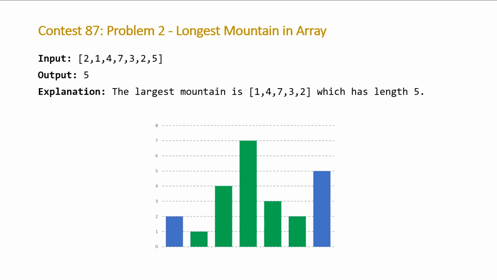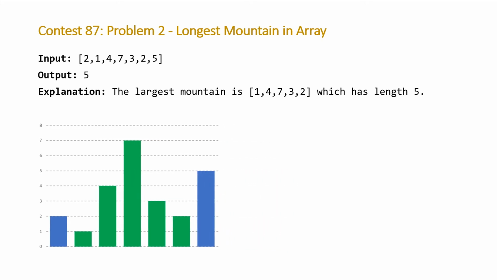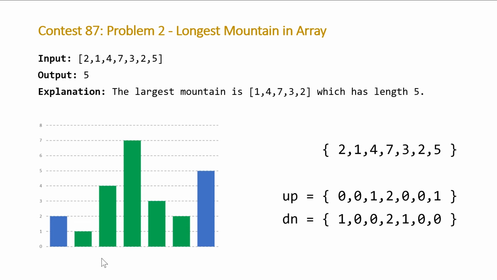So the way we're going to solve this problem is using 2-pass algorithms. So we've probably looked at some algorithms that have 1-pass or 2-pass solutions in the past, but this is another video. So what we're going to do here is we are going to do a single pass from the first element to the last element, and we are going to store the number of increases that we have. And we're going to do the same backwards, and we're going to call each of these up and down. So you can see here, using these values, we're just going to loop through and we're going to check to see if the element at this position here is greater than the one before.